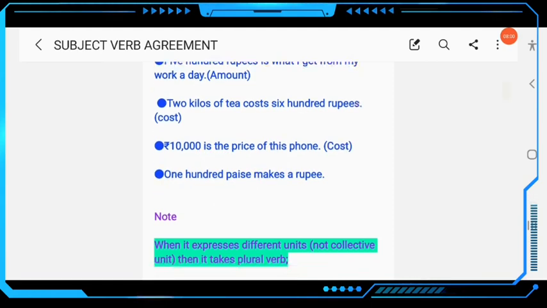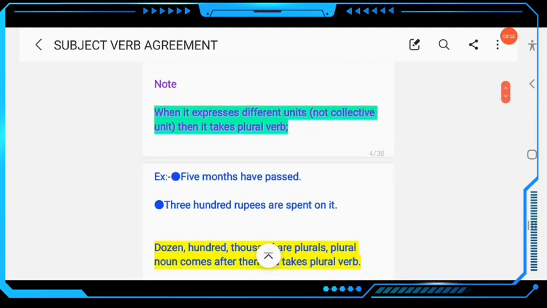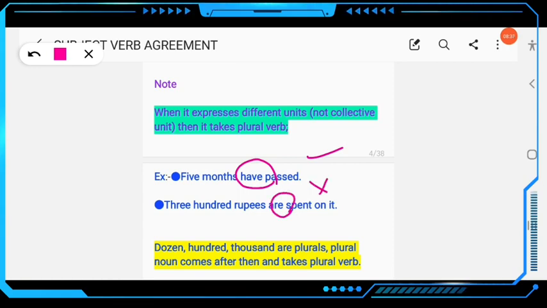But there is an exception. Note, when it expresses different units, not a collective unit, then it takes a plural verb. So here 5 months has passed will be wrong, 5 months have passed. Here the verb will be plural because it is not collective. 5 months have passed, not has passed. 300 rupees are spent on it, so don't write is spent on it. Here we are not referring to the collective unit.